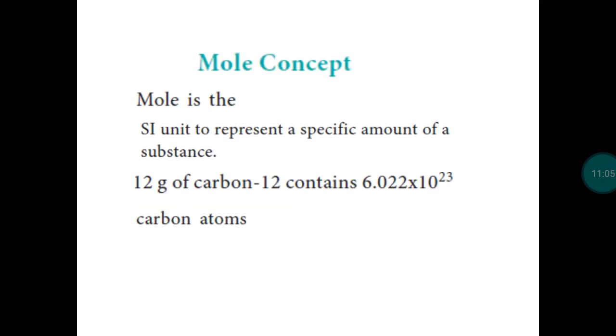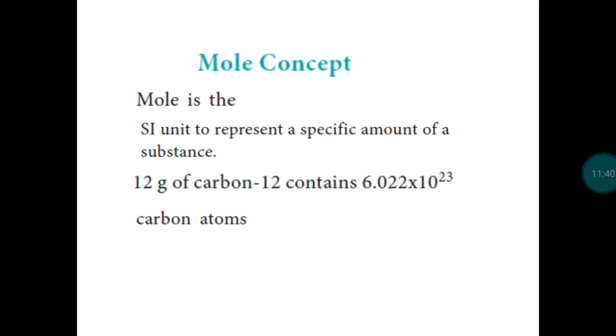Next, mole concept. This is an important one. In the laboratory, we take substances in a measurable quantity. Mole is the SI unit of quantity of substance. When we do a chemical reaction in the laboratory, we always take the substance in a measurable quantity. We will not take one molecule of hydrogen and one molecule of oxygen. It is impossible. So we take one mole of hydrogen and one mole of oxygen. They are measurable quantities. So the mole concept is an important one in chemistry.